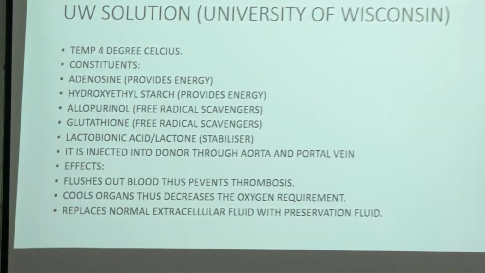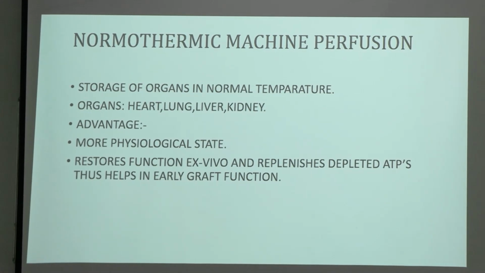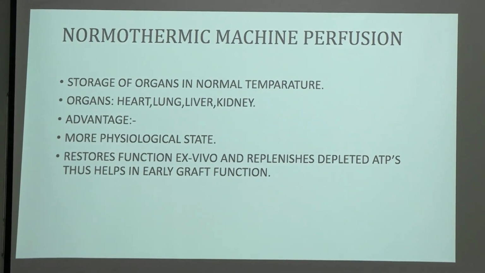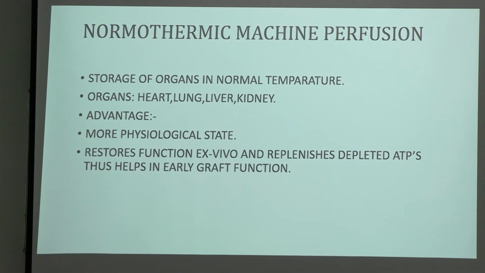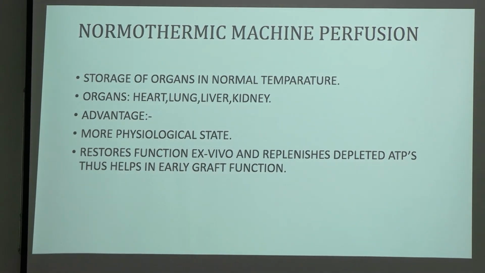Yes. Now coming to normothermic machine perfusion, we saw that the approaches for the preservation of transplantable organs are of two types: static cold storage and normothermic machine perfusion. We already learned about UW solution. Now we will be studying normothermic machine perfusion. It is storage of the organ at normal temperature. The organs are heart, lung, liver and kidney.